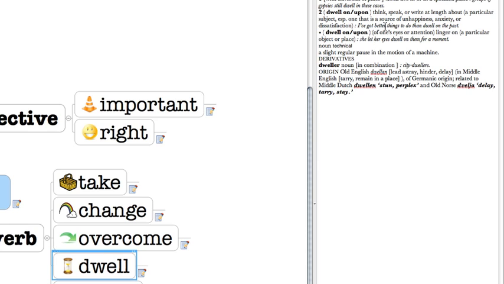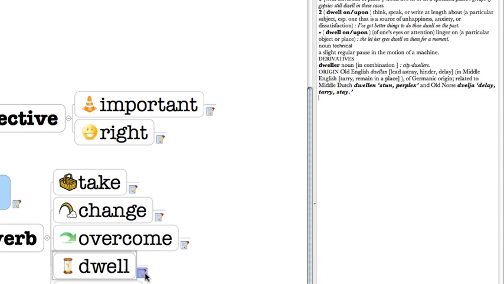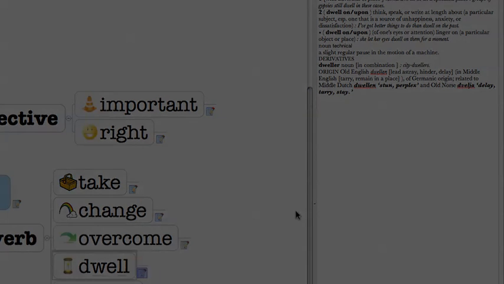It can also have a positive meaning, and you say, "I dwell in the city," meaning you live. But we don't really use it like this. Usually it's used in a negative way. For example, don't dwell on the problem. You need to overcome the problem. So that's dwell.